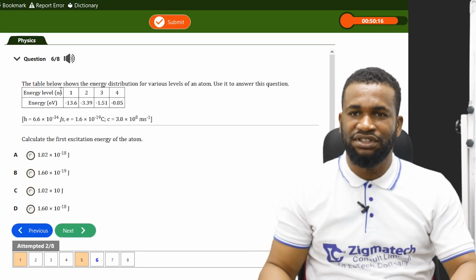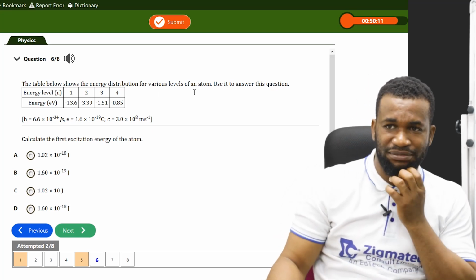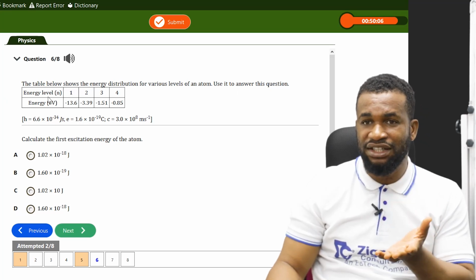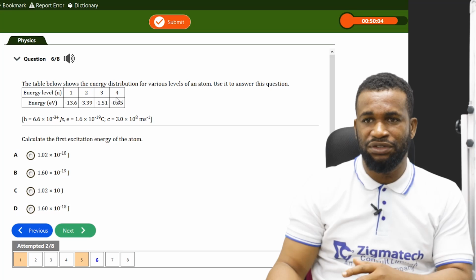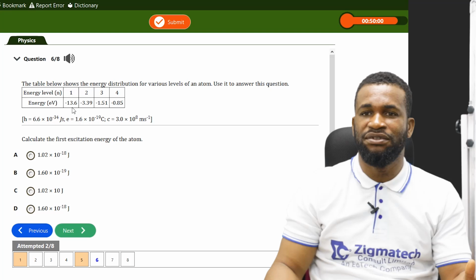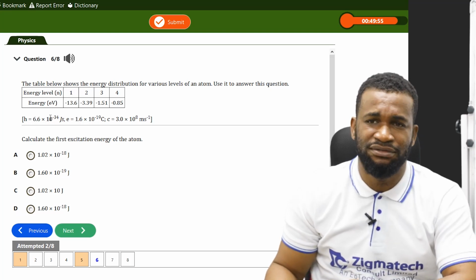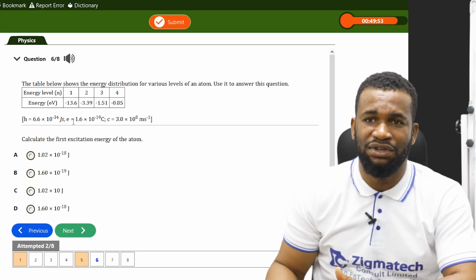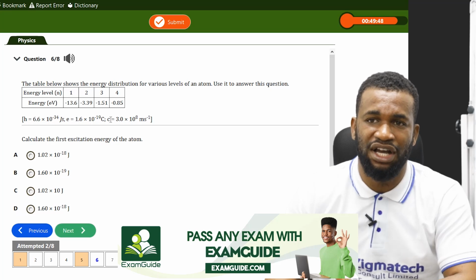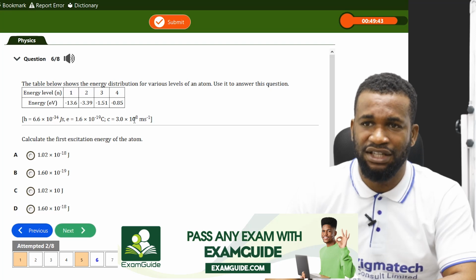Now, looking at this table, the table below illustrates the energy distribution for various levels of an atom. Use it to answer questions. So we have energy levels 1, 2, 3, 4, and we have the energy in terms of eV. Now they said we are given h as 6.6 times 10 raised to the minus 34 joule seconds, and we have our electron charge 1.6 times 10 raised to the minus 6 coulomb, and we have our light speed as 3.0 times 10 raised to 8 meters per second.